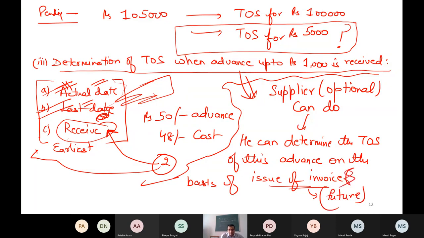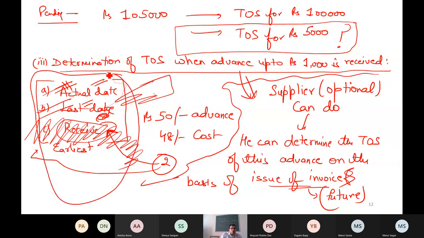The government does not want to unnecessarily increase the burden of suppliers. Government says, why unnecessarily increase the burden of the suppliers? In case they receive an advance of till 1000, then let us not apply this date. They say no, don't apply this date. In that case, if the supplier wants, of course, to pay the tax as per this provision, government says no issue, better you pay.